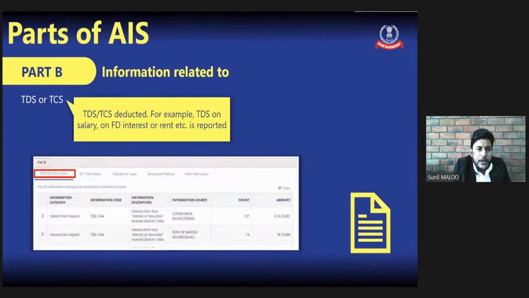Now coming to Part B. Part B of the AIS will appear something like the screenshot on this page. It will have 5 tabs. We will discuss them one by one. The first tab is the TDS/TCS information. So this will include the TDS/TCS deducted. For example, TDS on salary, on FD interest, on rent, etc. is reported under this tab. All types of TDS and TCS transactions will be reported under this tab.